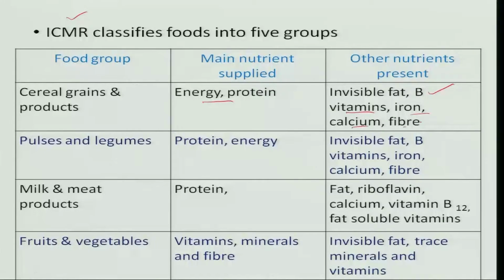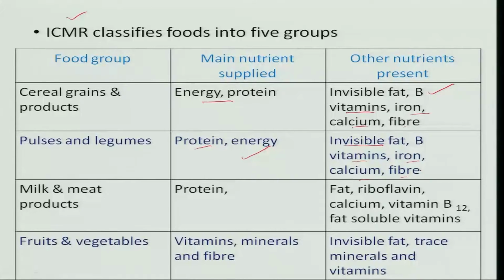Whereas pulses and legumes provide protein and energy. You can see the difference. Cereals and grains provide energy and protein. That means energy is the main nutrient, and along with that it supplies some amount of protein. Whereas in pulses and legumes, protein is the main nutrient, and at the same time it gives energy to the body also. And these also contain invisible fat, vitamins, iron, calcium and fiber, just like the cereal grains.